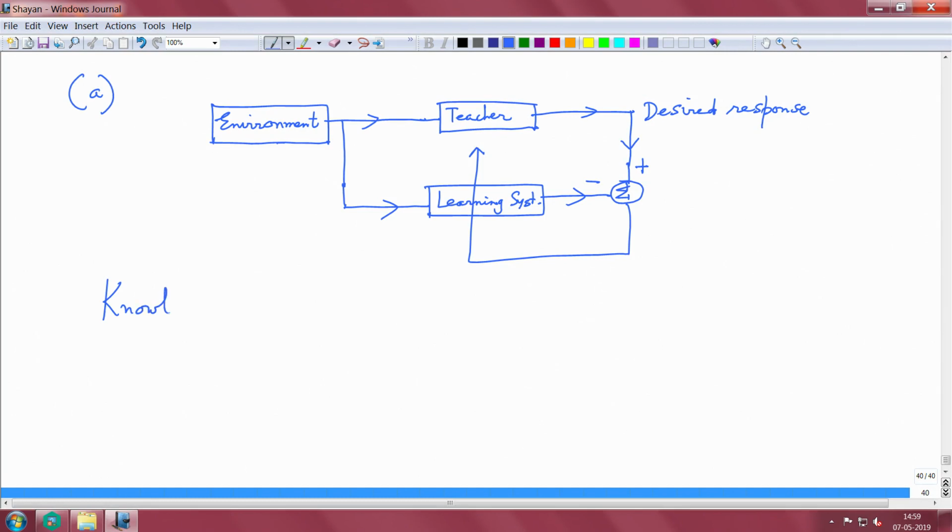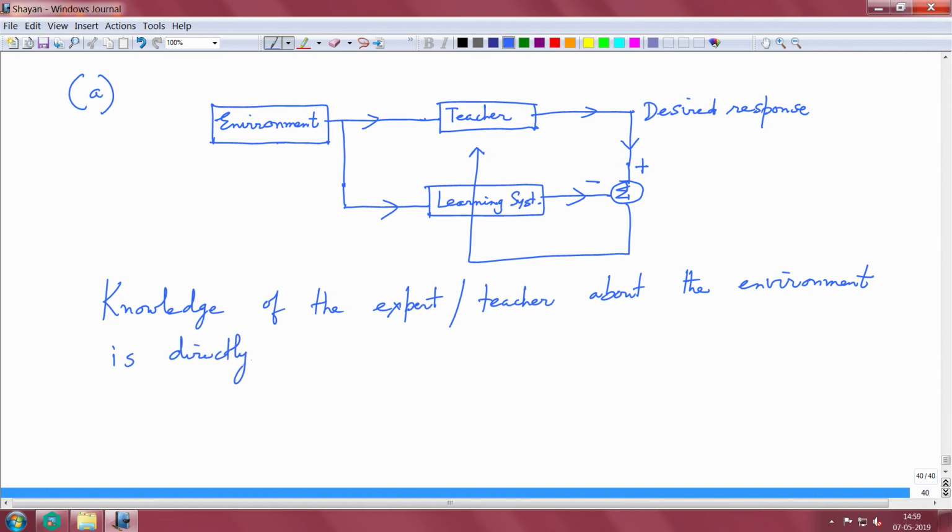So, knowledge of the expert, in this case the teacher, about the environment is directly transferred to the neural network via a training procedure, and what happens is the synaptic weights learn the network.